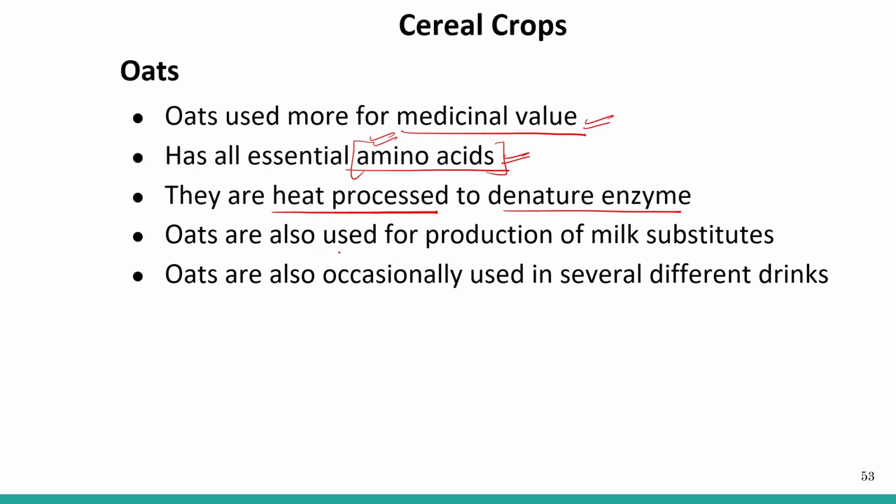Oats are also used for the production of milk substitutes. So sometimes we do not want to use milk, then we can use this oat milk. There is an oat milk and that is used as a milk substitute. Oats are also occasionally used in several different forms of drinks.